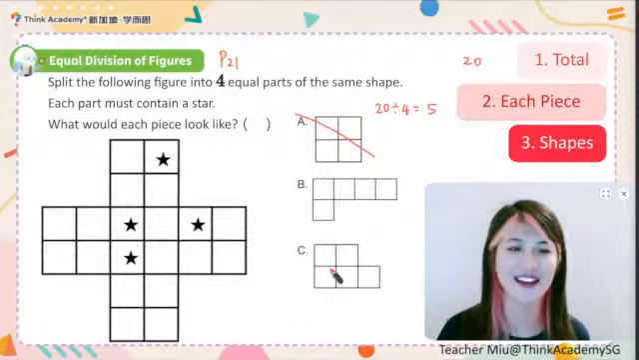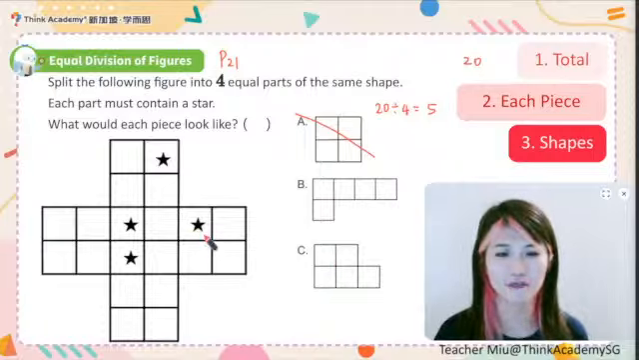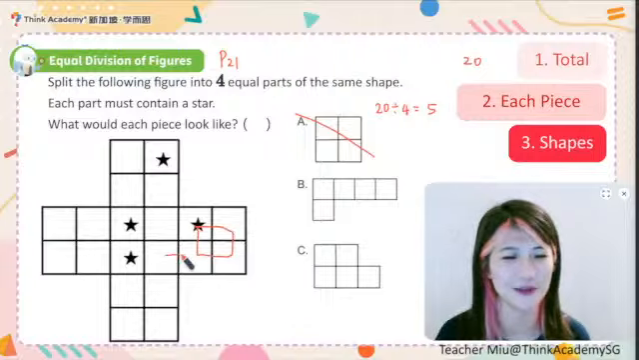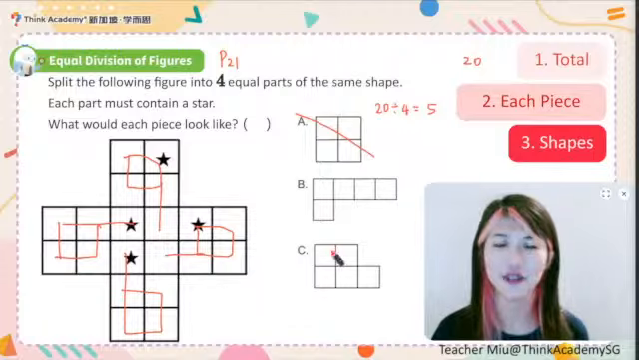Then let's go to C. If we are going to do C like that, how can we cut them into such a part? It should be like this. All right, you will find out that only C is possible like this. Just like a thumb up, like this one. And ta-da! Which makes the answer C.